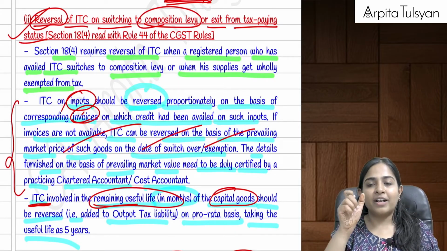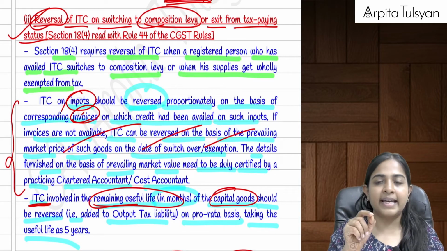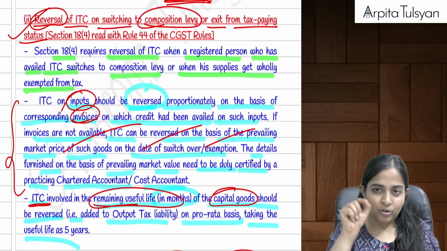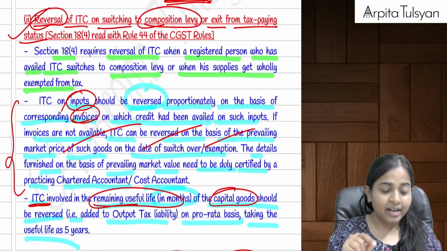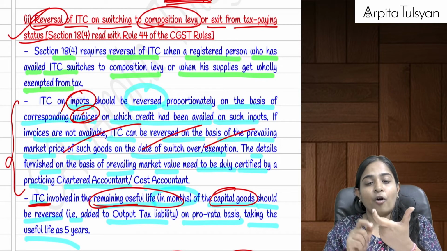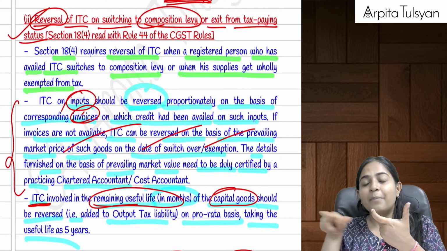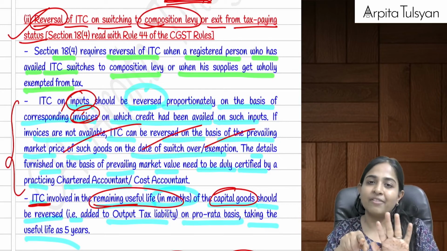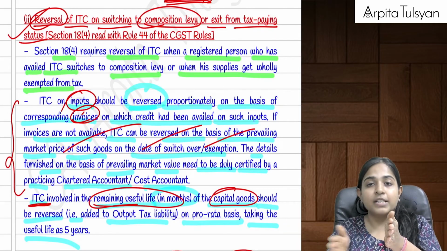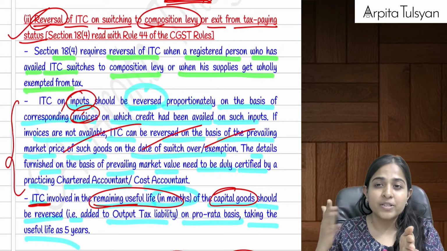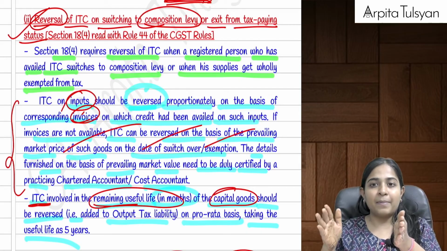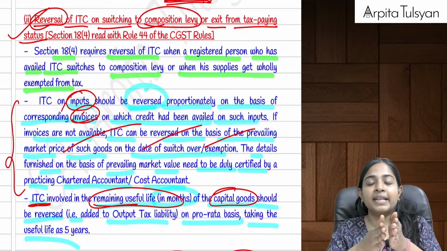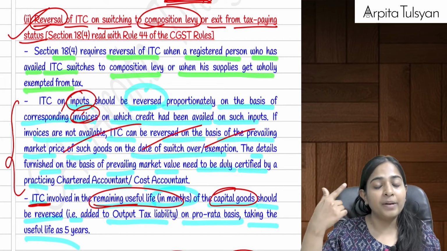So whatever capital goods you have with you, find out the amount of ITC that you have availed. Now, whatever is the ITC pertaining to the remaining tenure. See, till now you were using it for taxable purposes, so that ITC was available. But from now onwards you will be using it for composition scheme purpose or exempt supply purpose. So whatever is the ITC pertaining to the remaining life, that much ITC should be reversed.